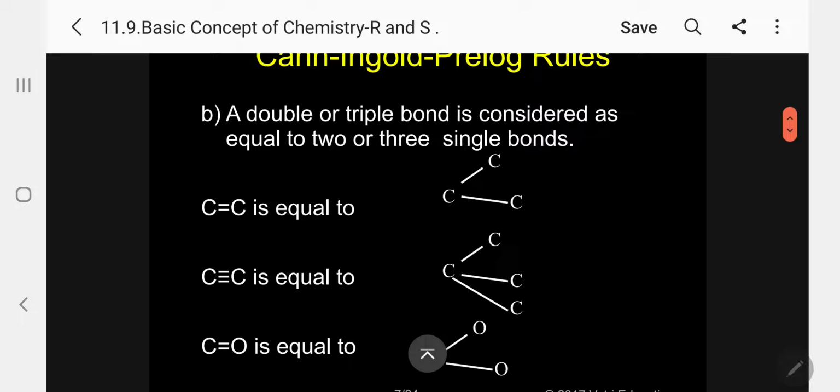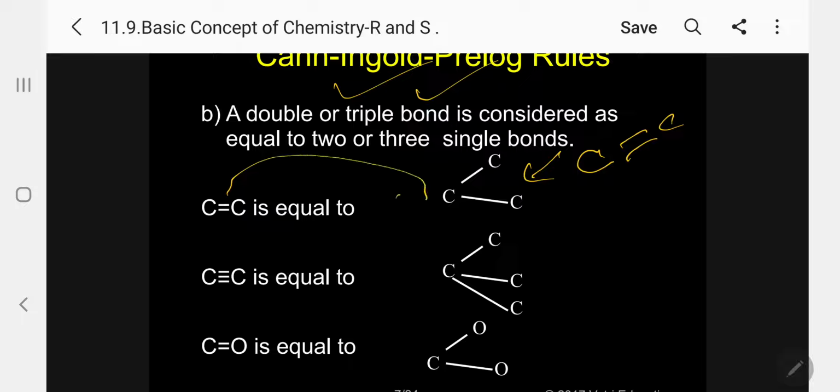Now, if we have a double or triple bond, it is considered equal to 2 or 3 single bonds. For example, C double bond C is considered as CC.